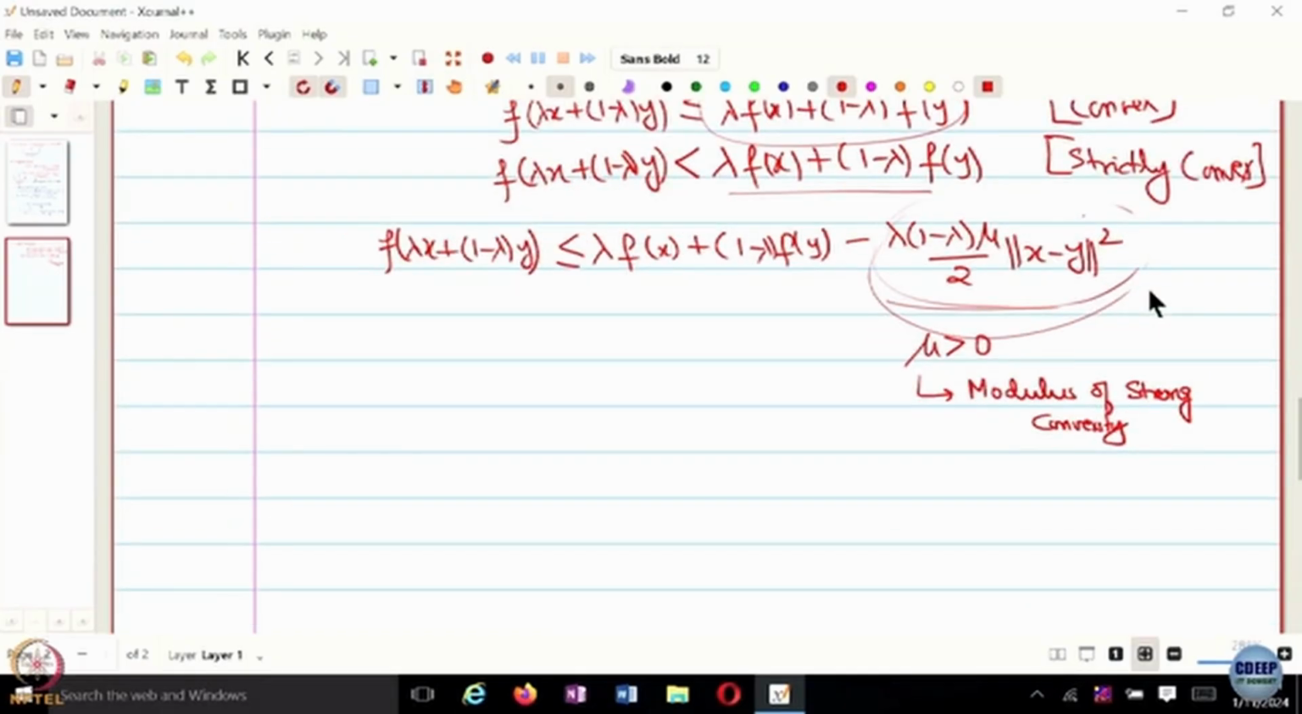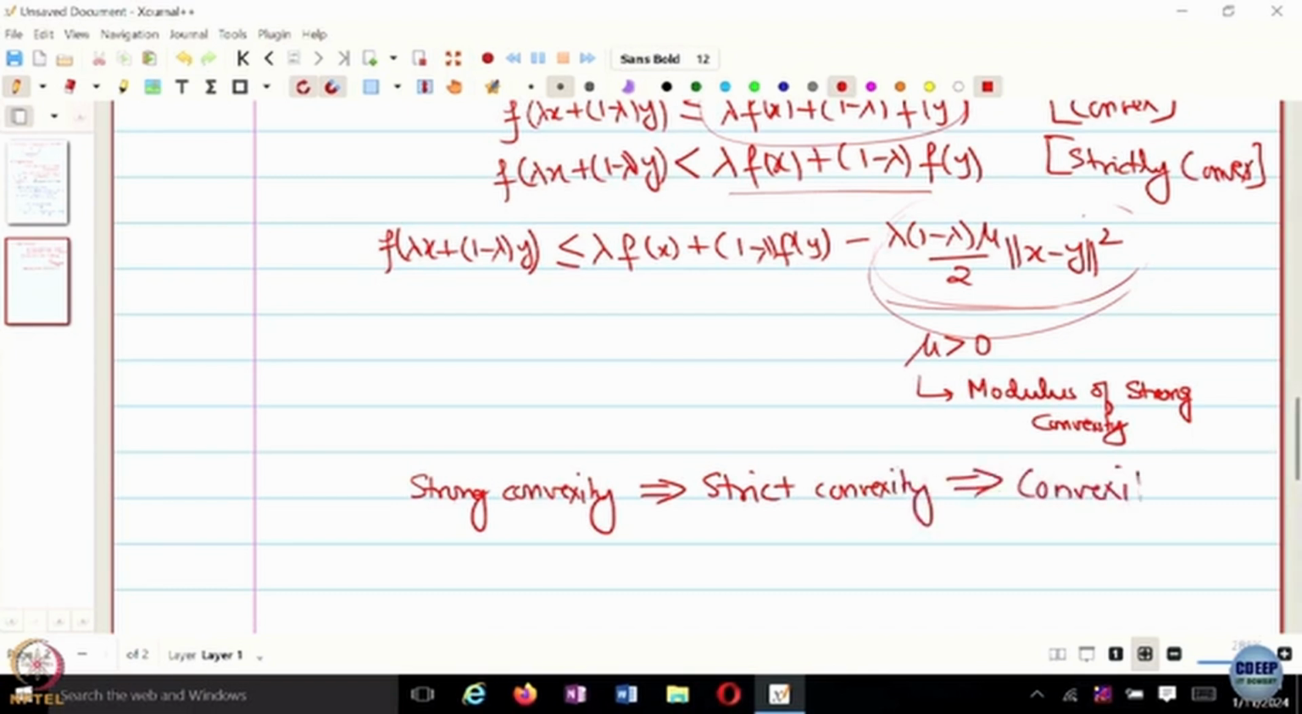Okay, so in terms of implication, we have strong convexity, which implies strict convexity, which implies convexity. So this is how the implication goes. Is this clear? So an example would be x square.